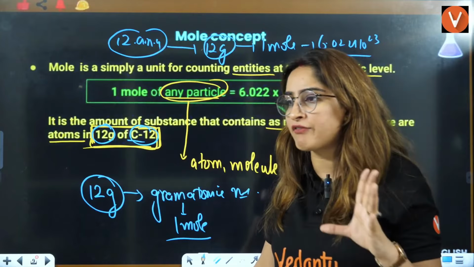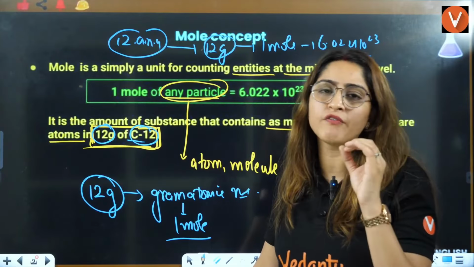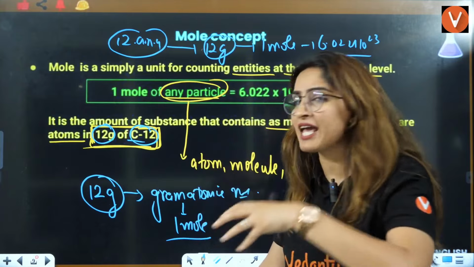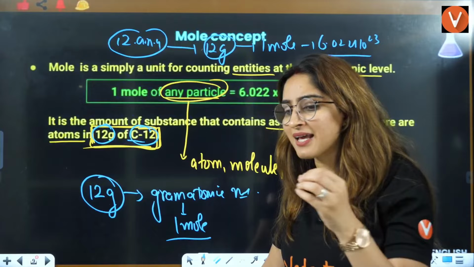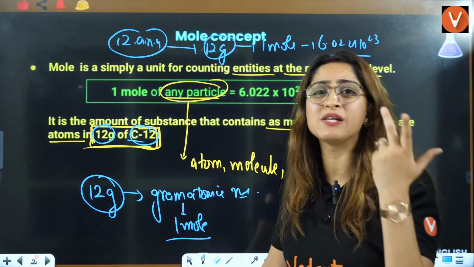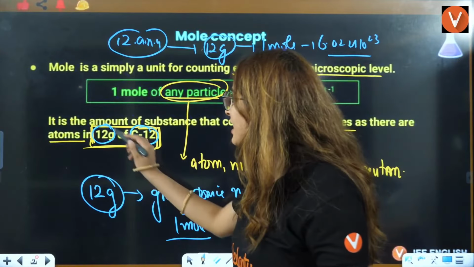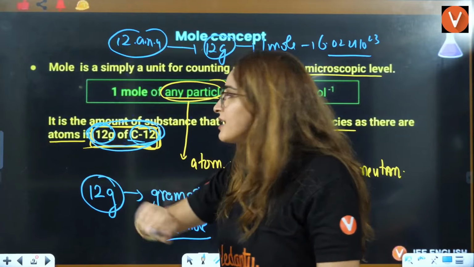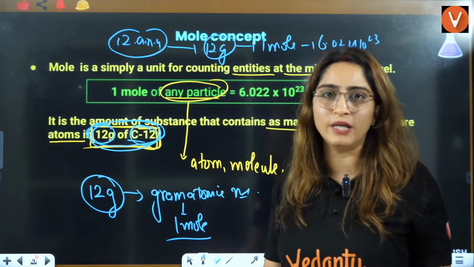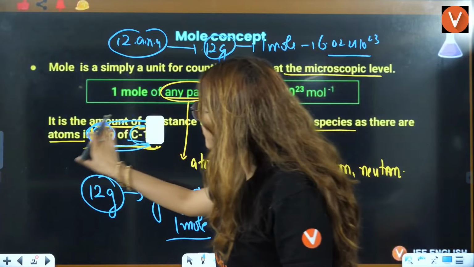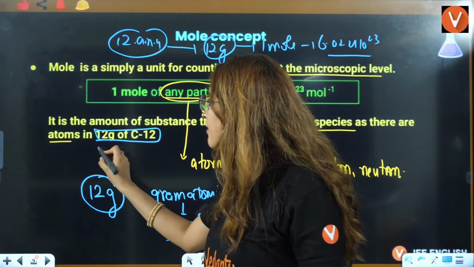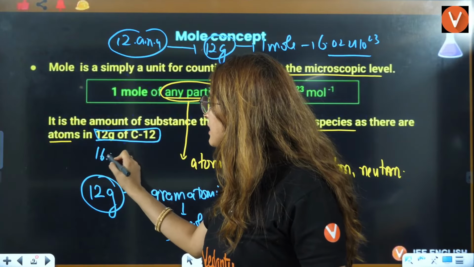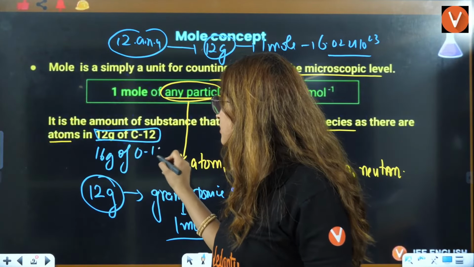Understood everybody? This point is very, very important for you to remember. That's why I explained the basic terms in the starting only, because they can make the question like that to confuse you. You have to understand that if they are saying something like this, they are saying nothing but 1 mole. Ma'am, why have they written 12 gram of carbon 12? Why not 16 gram of oxygen 16?